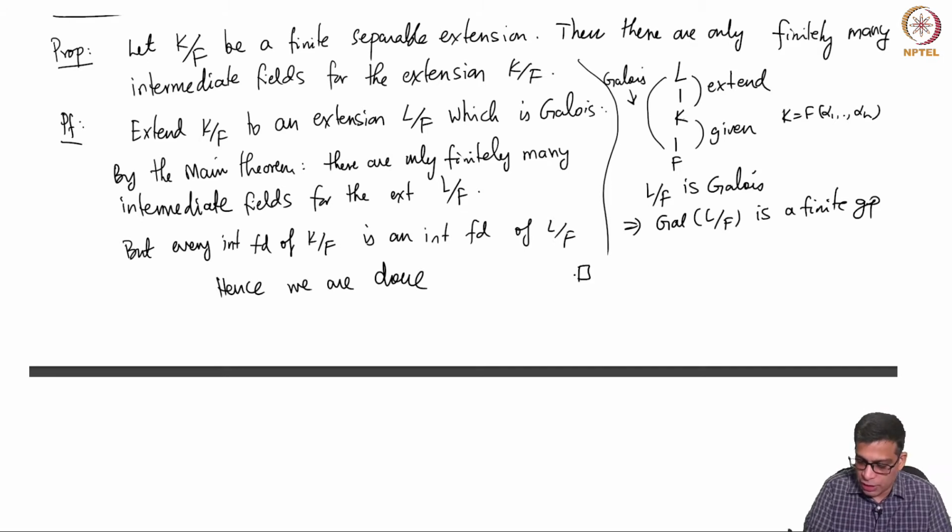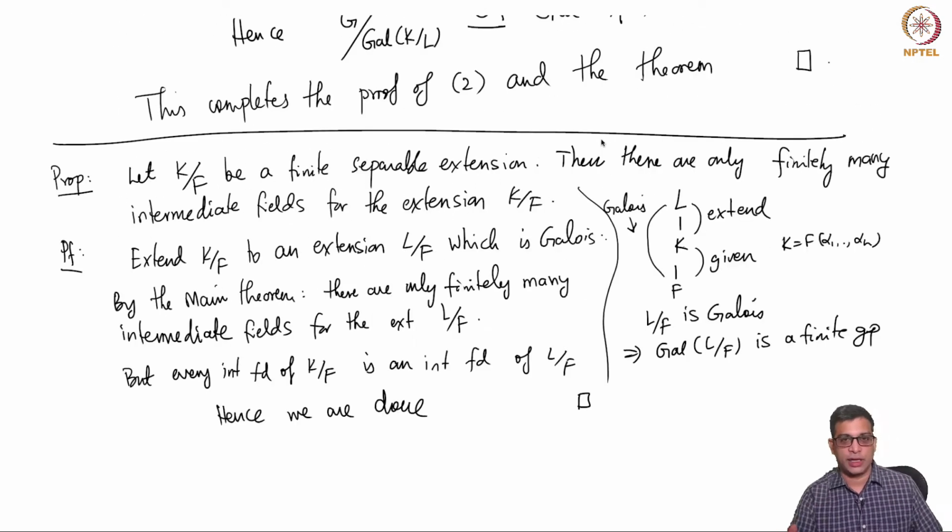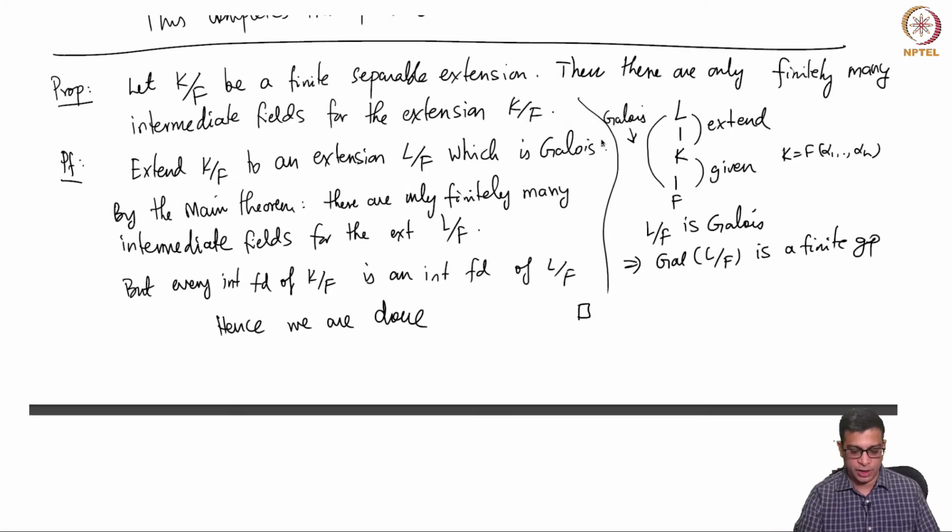So, in general, even if the extension is not Galois, the number of intermediate fields is finite, and this is an interesting statement because in general it is not true, and it's tricky to prove this without Galois theory. If you try to prove this, you can do it, but it's significantly more work. So, you can see a nice little application of the main theorem of Galois theory.